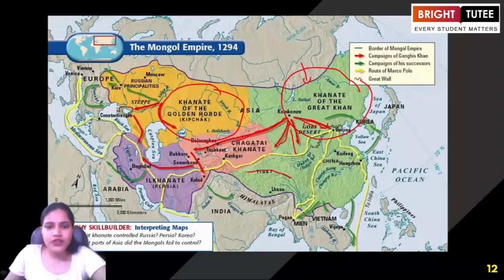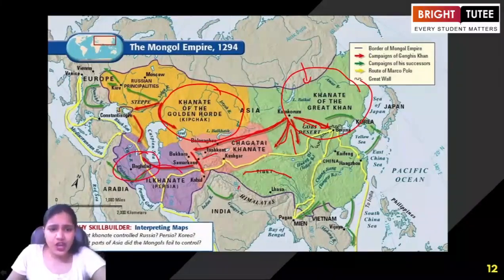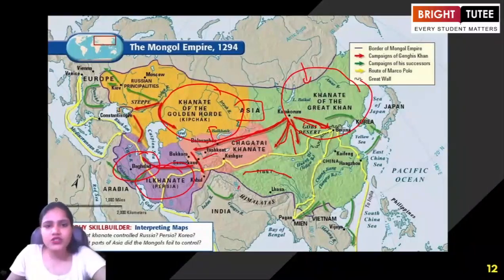So he started moving to parts of India. Okay, then he started moving to different areas. Here, the region of Baghdad. You can see this is the region of Persia, right? Afghanistan. Okay, when we are talking about this region, this is the Asian continent. This was the region that you need to focus on while talking about the Mongol Empire.